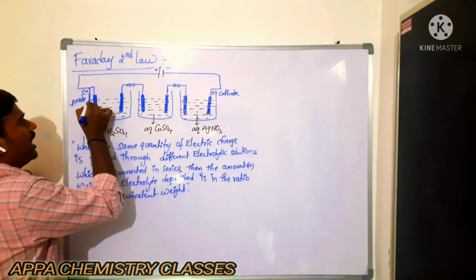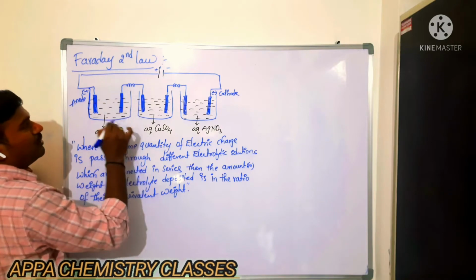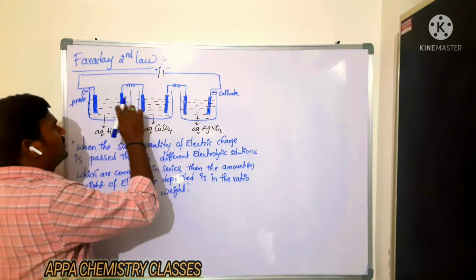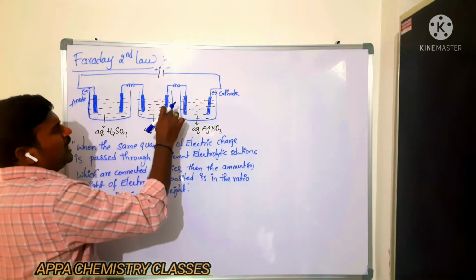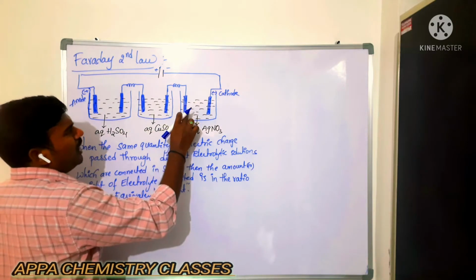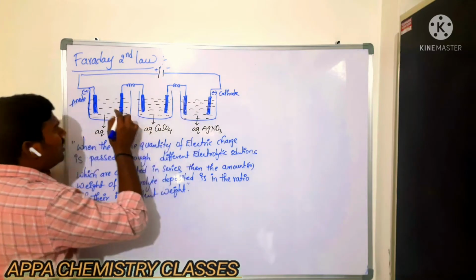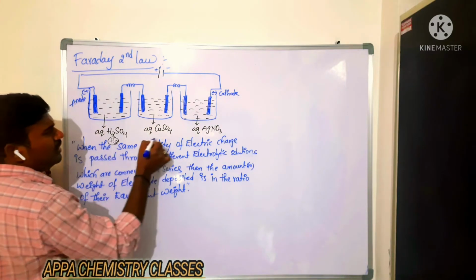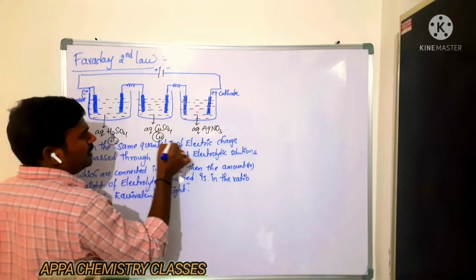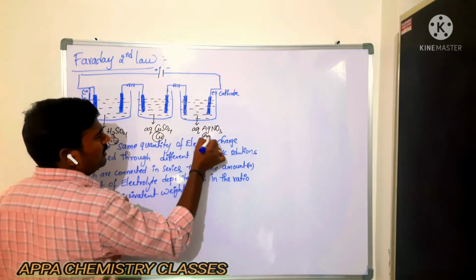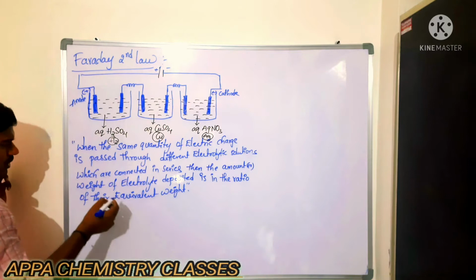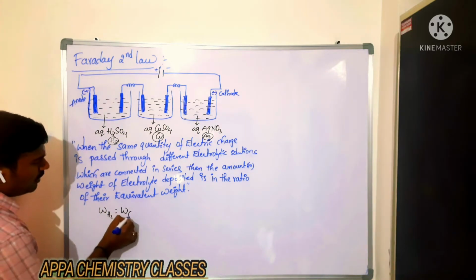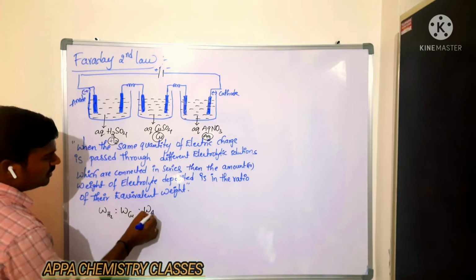Now here it is an anode. This is a cathode. Here it is connected to the cathode. It is anode. Here also it is anode. It is cathode. Okay? So at the cathode what happens? Here we are getting hydrogen gas. Here we are getting copper metal. Here we are getting silver metal. Okay? So now you see here, weight of hydrogen is to weight of copper is to weight of silver